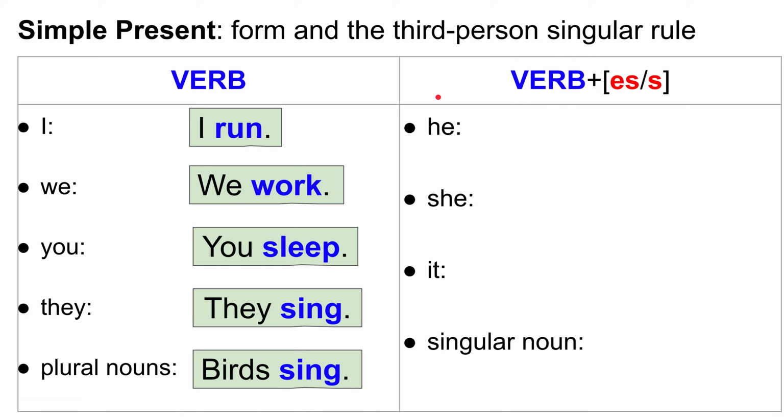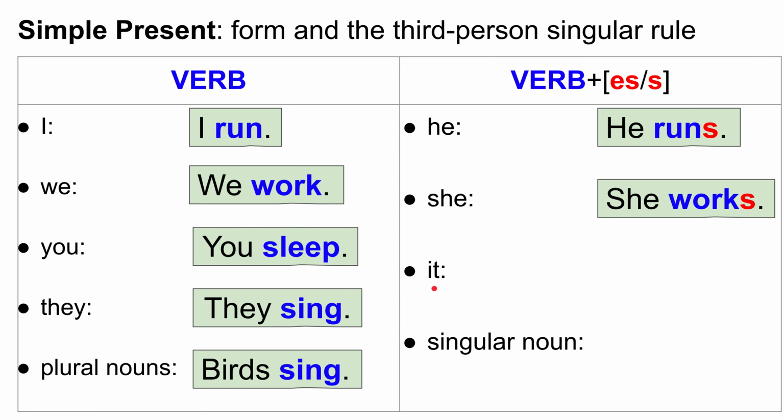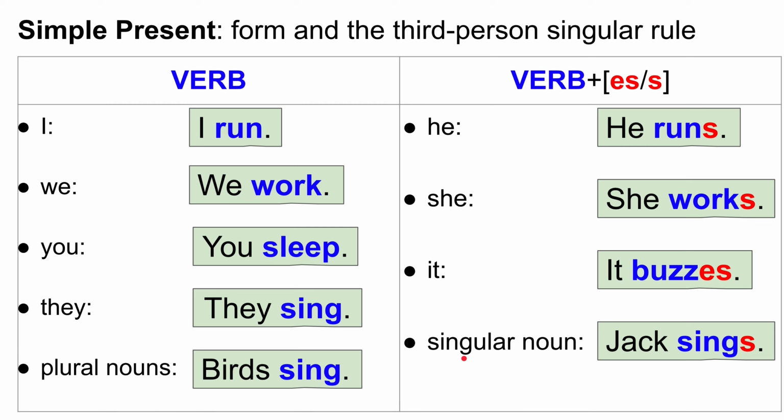Mainly, think of the third person as not you, not I. If I'm talking to you, I can talk about another person who's not there. If they're singular and they are not there, that's the third person. So I can be talking about he, she, it, or another person. If they're not there, and it's one, that's a third person singular. To these nouns, we add ES or S. So, for example, he runs. She works. It buzzes. The singular noun, Jack sings.